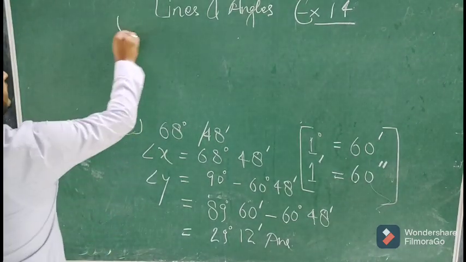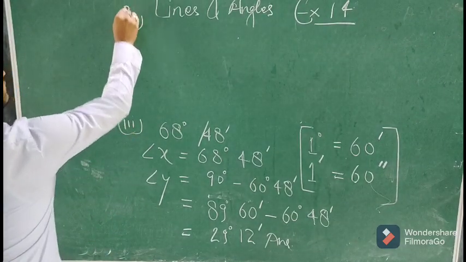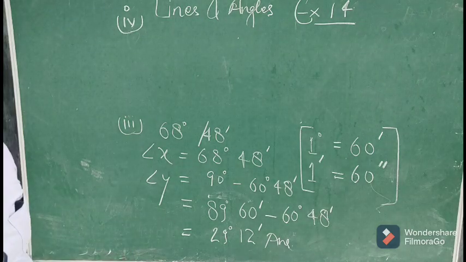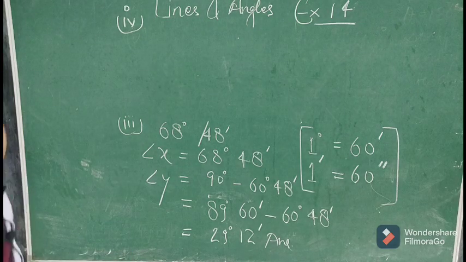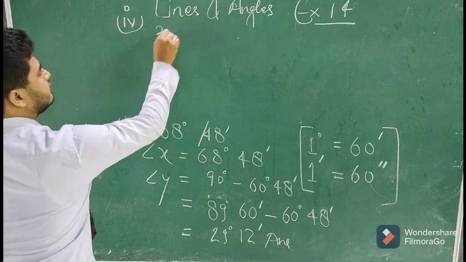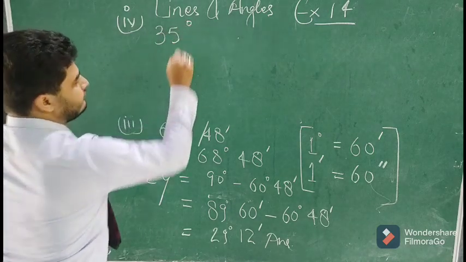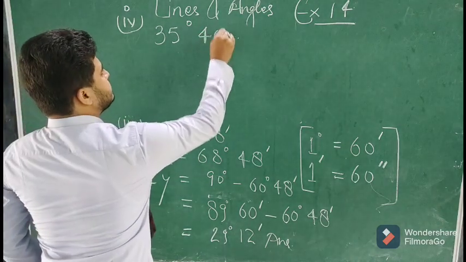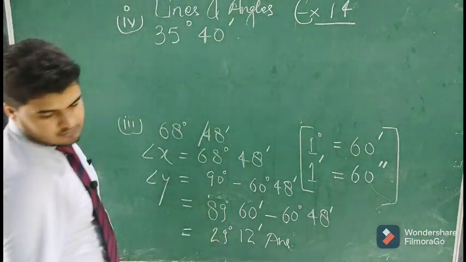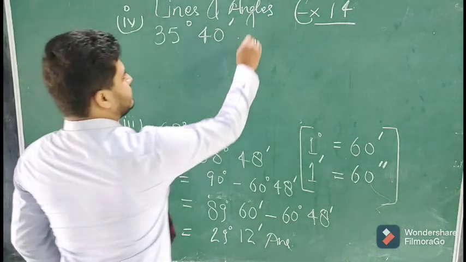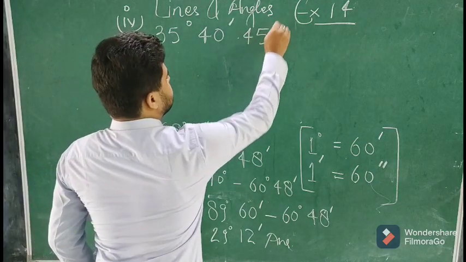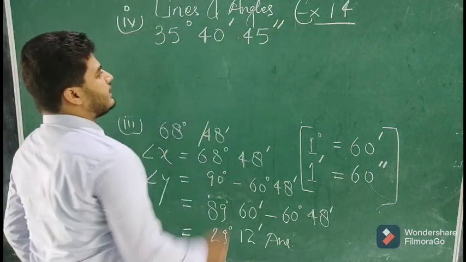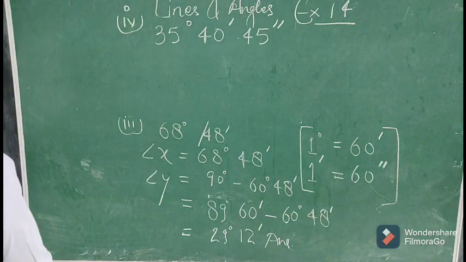Let's see the fourth part. The fourth part is saying 35 degree 40 minutes, this is called minute, and 45 seconds, this is called second. So single dash is minute and double dash is seconds.